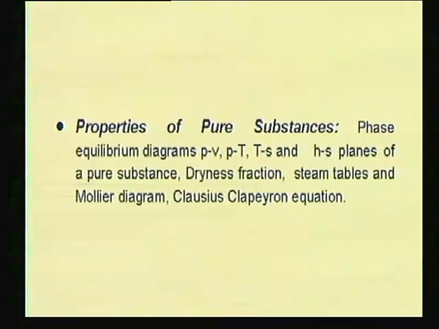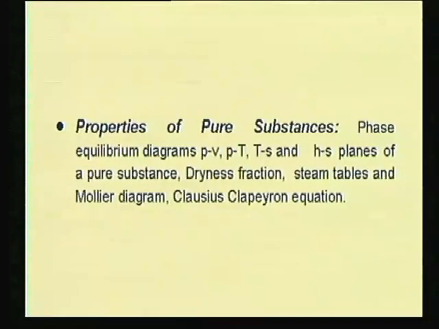Then properties of pure substances, a part of which you have already studied in your physics: phase equilibrium diagram, in different thermodynamic planes, PV, PT, these are basic properties of a system. Ts, S is the entropy, Hs, H is enthalpy, S is entropy, this will be taught afterwards in this course. Then dryness fraction, steam tables, Mollier diagram, these are the things you will know afterwards. Clausius-Clapeyron equation, probably you have heard of it at your first year level or school level, the equation relating pressure and temperature during the change of phase of a system.